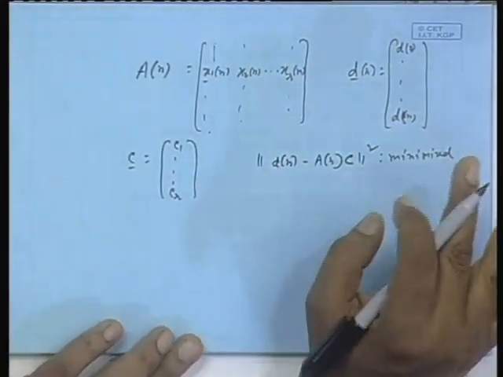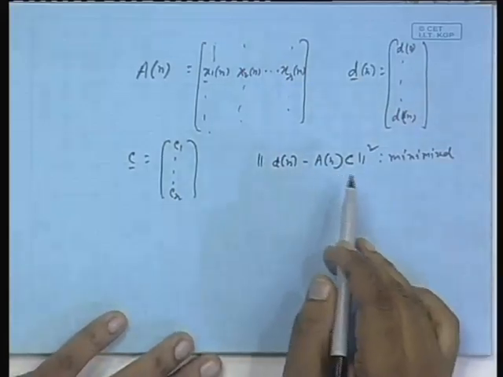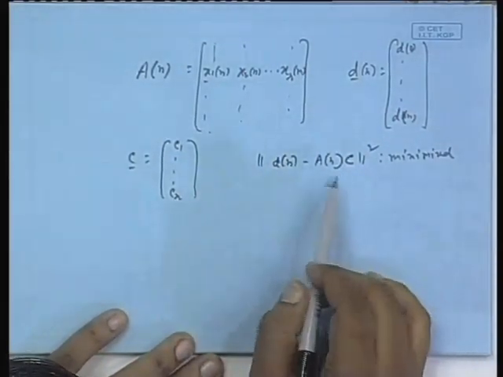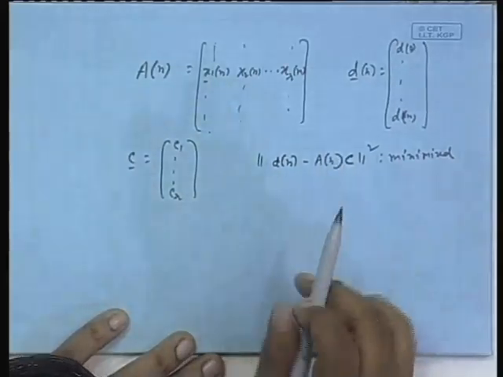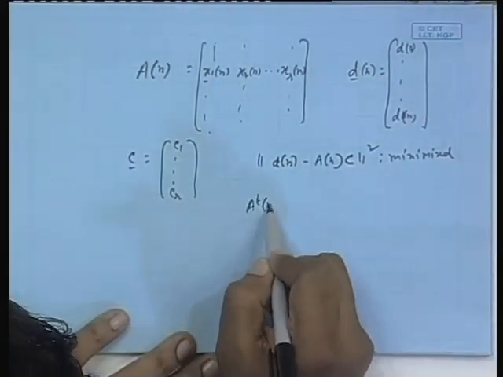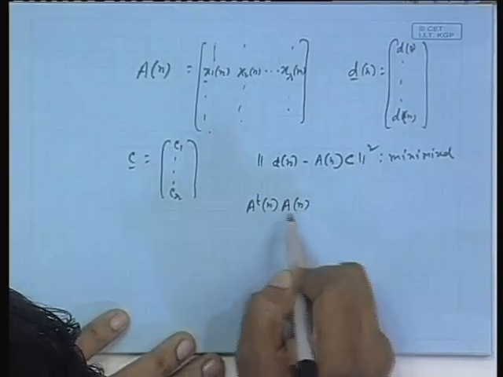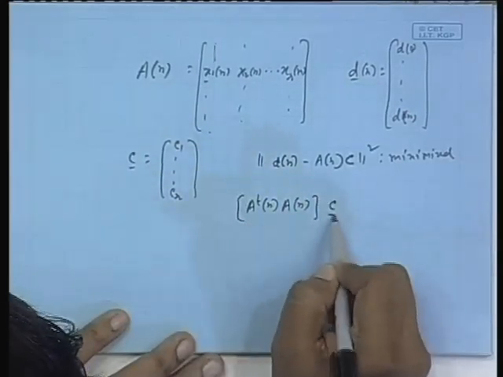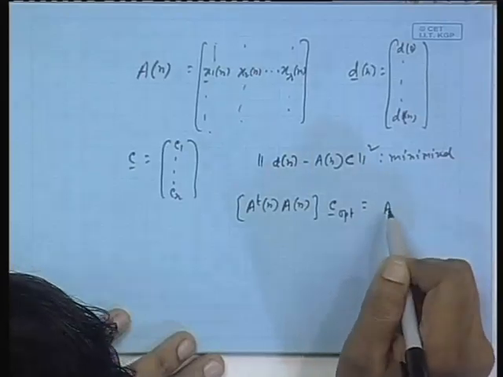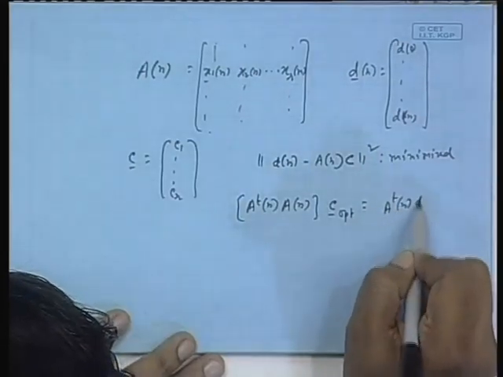We connected this to the orthogonal projection problem, and since the orthogonal projection is unique, we got the equation A transpose n A n times c opt equals A transpose n d n.